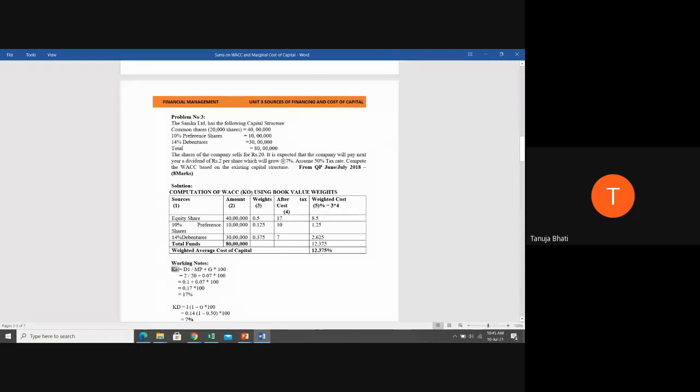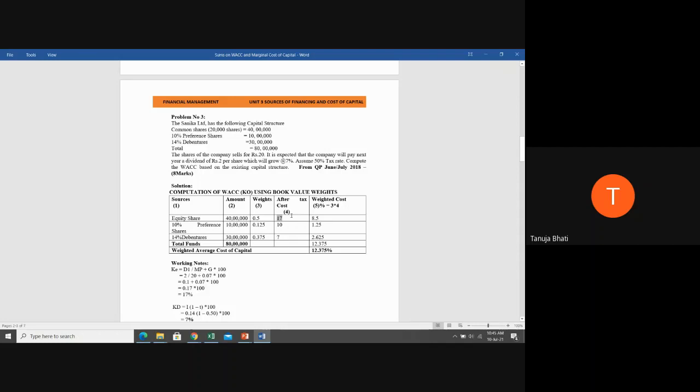KE is nothing but D1 divided by MP plus G, into 100. D1 is given here as rupees 2 per share. So rupees 2 divided by MP, which is given here as 20, plus the growth rate given as 7%. So we've written 7, into 100. When we solve this formula, we get KE as 17%. So we have written KE as 17.